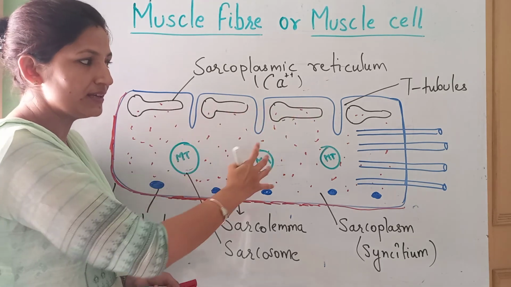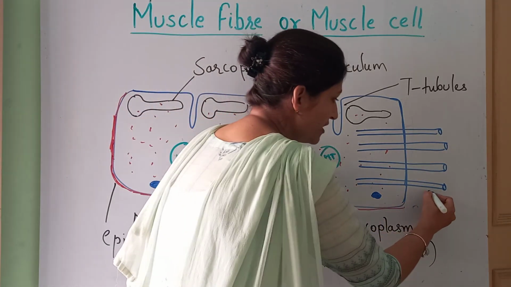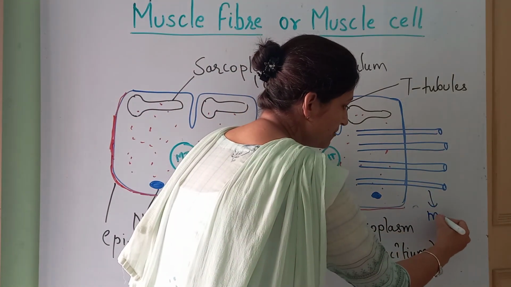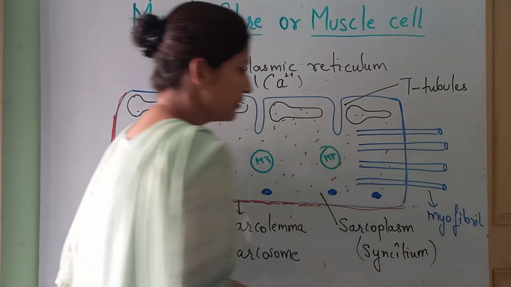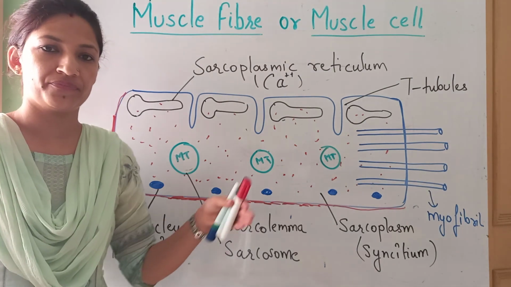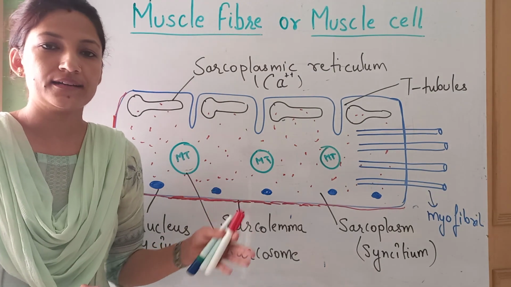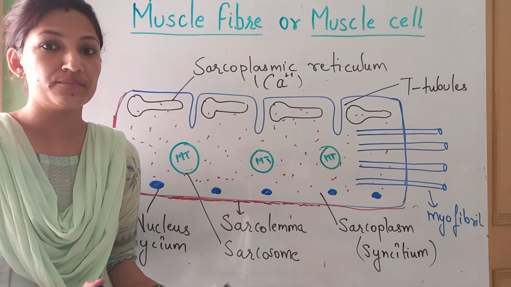In this, parallelly arranged cylindrical rod-like structures made up of contractile protein are termed as myofibrils. Okay, so this myofibril contains the bands of actin and myosin. Right? So we will discuss the myofibril in detail.